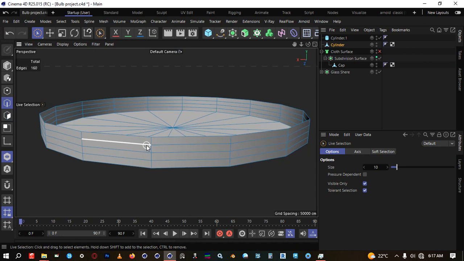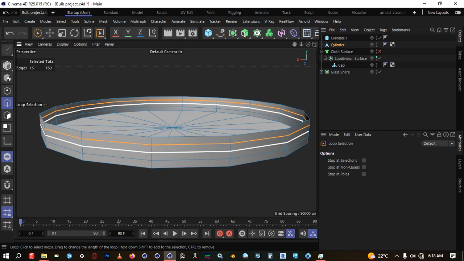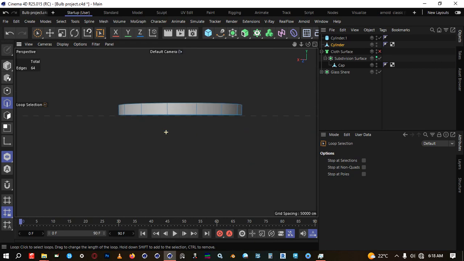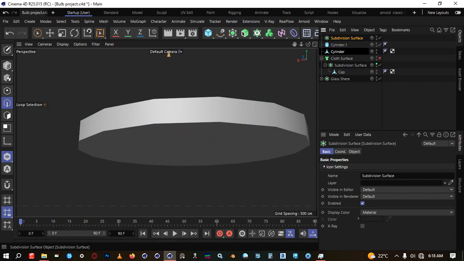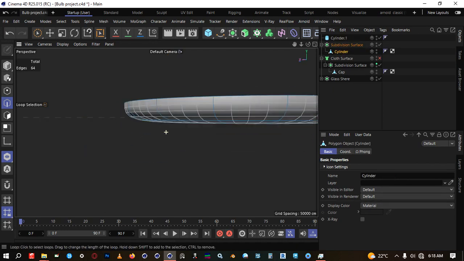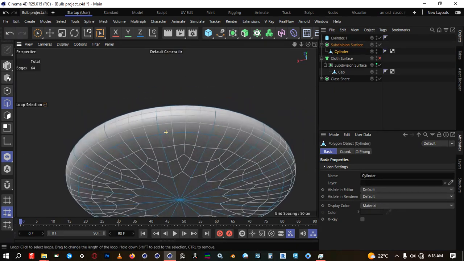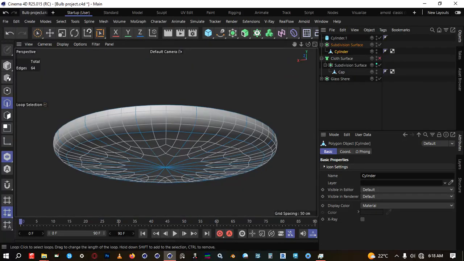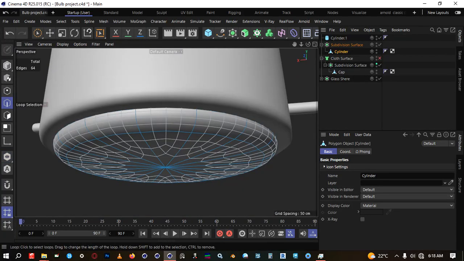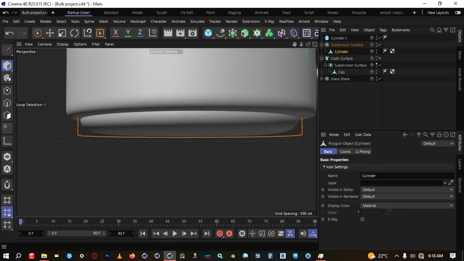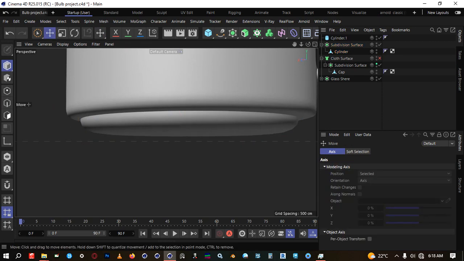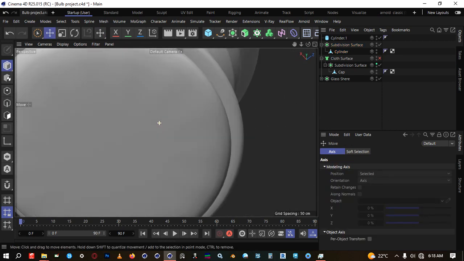So I will delete them with UL. Select this, that, and dissolve them. So just have that. Then we can add a subdivision. Yeah, we have got something like that. This is okay. Then we can turn off our viewport solo, and we have that kind of cheating going on there. Yeah. Okay.